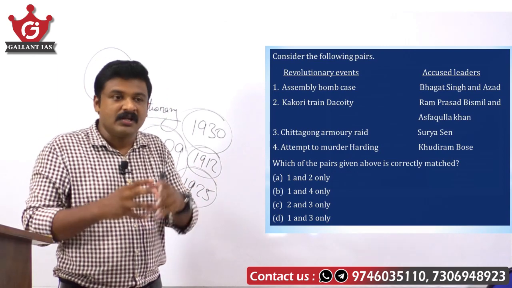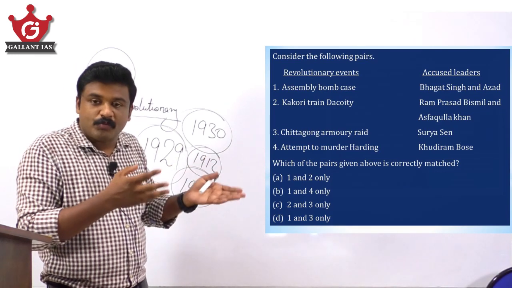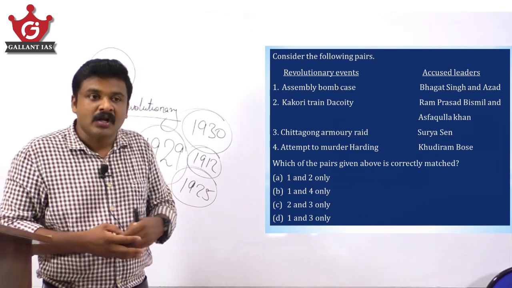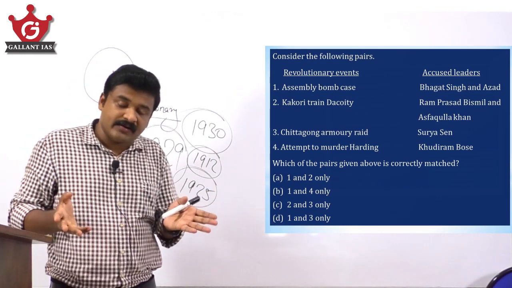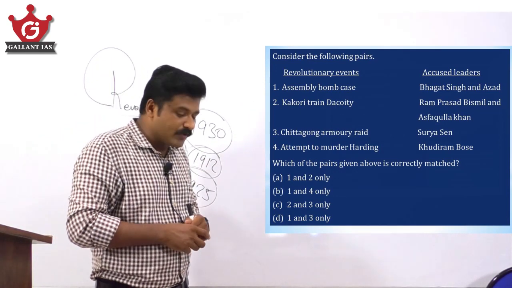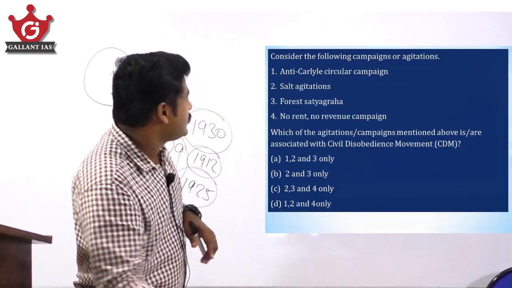Questions may be about revolutionary organizations, their leaders or places of action, or major events connected with each revolutionary organization, or major revolutionary events and their leaders or accused. This way UPSC can ask questions. Be strong in that. Okay, so C is your answer.